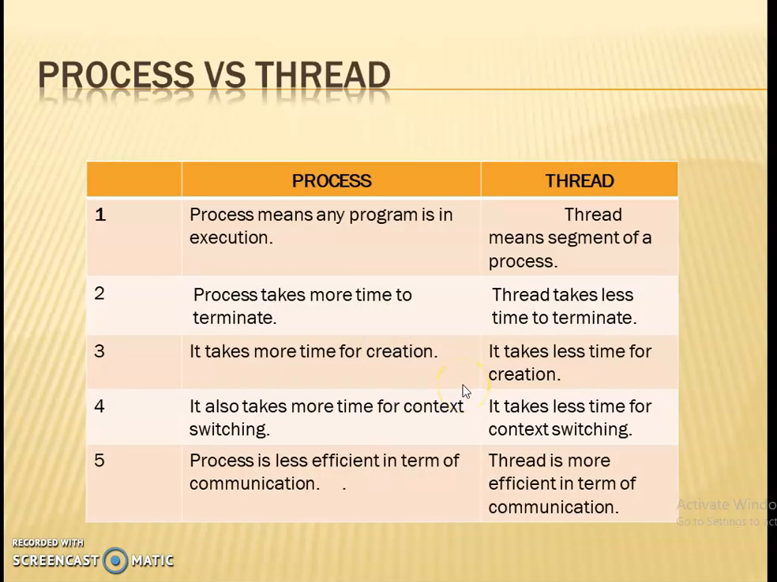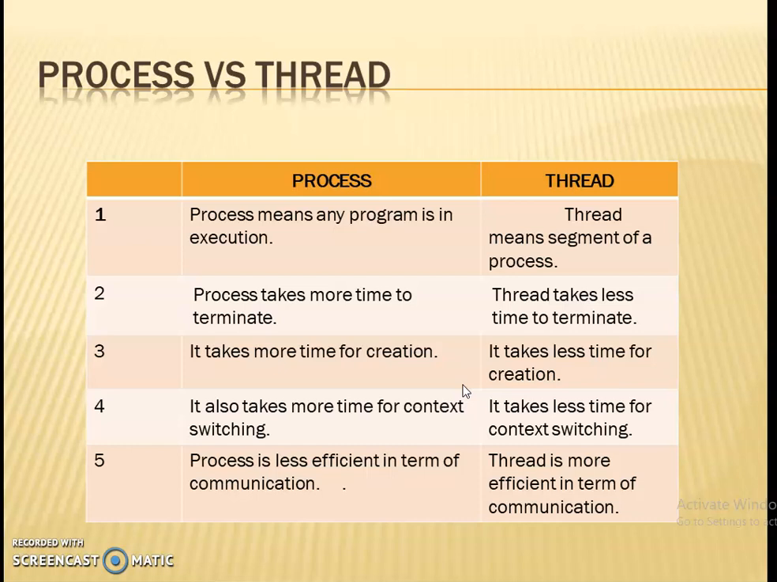Now we see the difference between process and thread. A program in execution is called a process, and a thread is a segment or piece of a process. A process takes more time to terminate because it is a big task, but a thread takes less time because it is a very small unit of a process. For creation also, a process takes more time, but a thread takes very less time. And to switch from one process to another, that is context switching, a process takes more time and a thread takes less time.